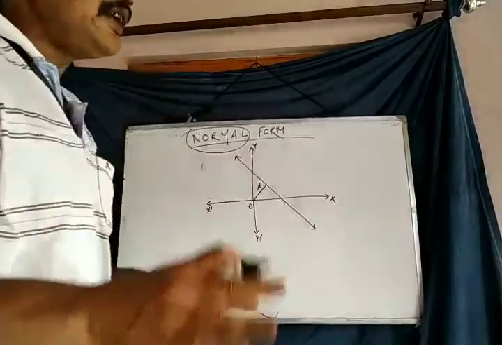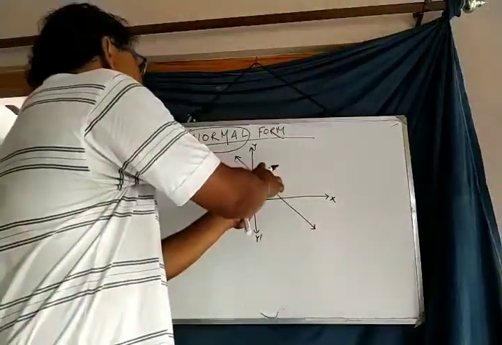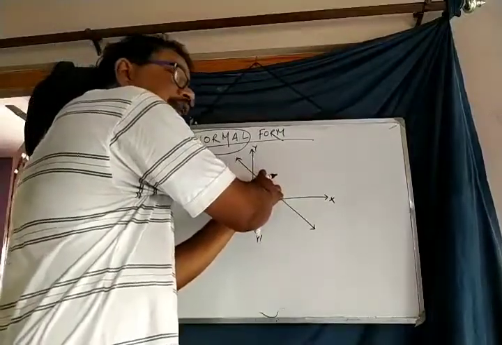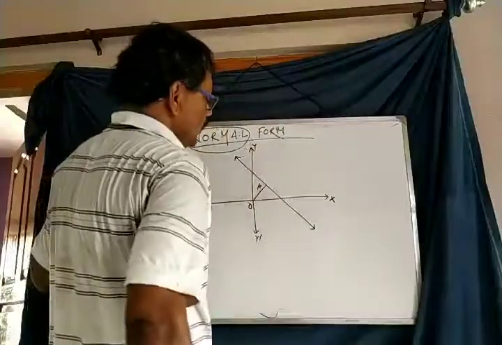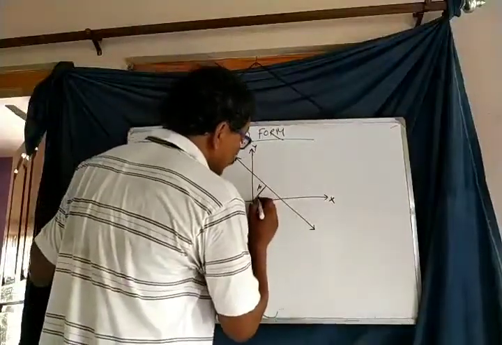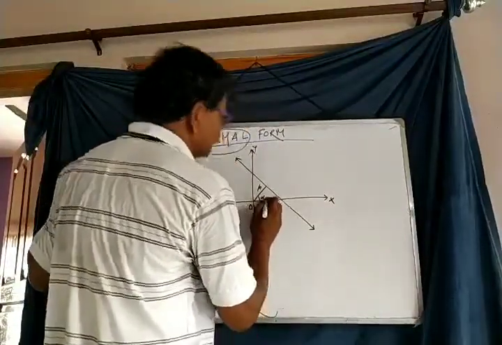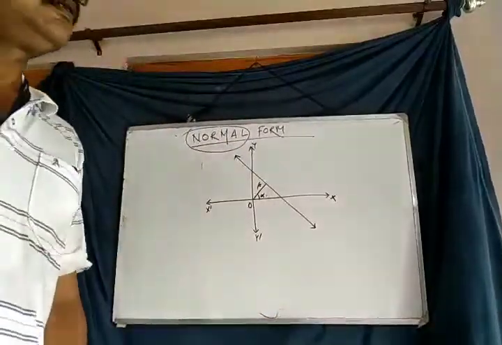The condition is that the length of the normal from the origin to the straight line is p, and the normal makes an angle alpha with the positive direction of the x-axis.